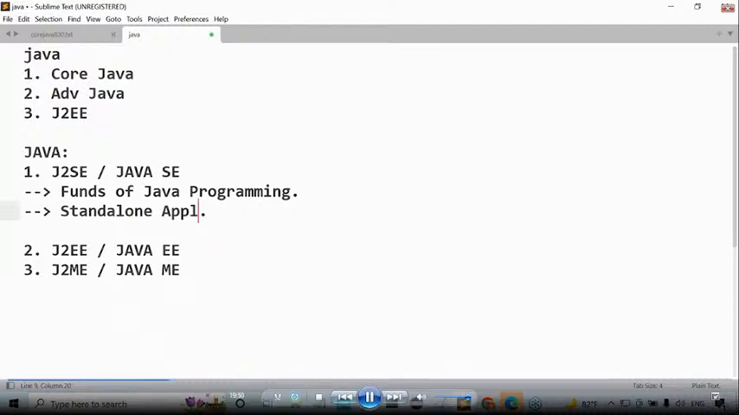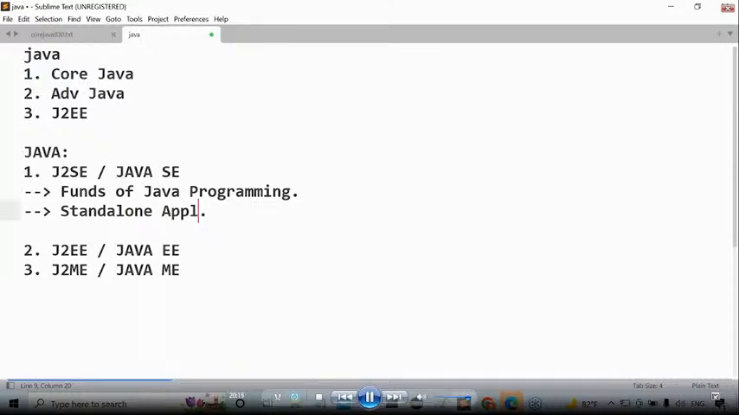Sir, again you have confused me. You have used the word standalone application. What is a standalone application? I want to know. So many applications I have seen outside. Even most of the people are talking about web applications or enterprise applications now. But what is this word standalone application? I want to know that.